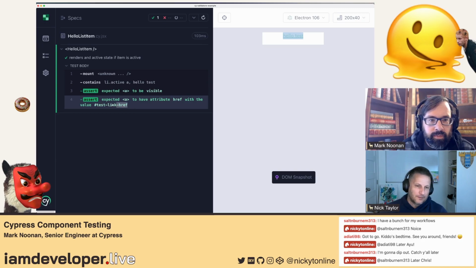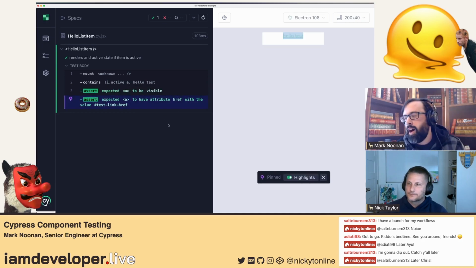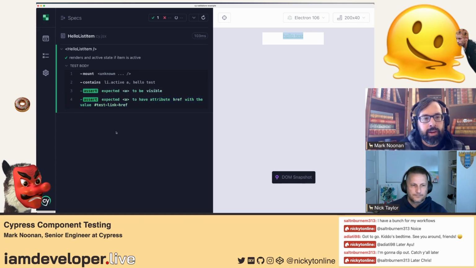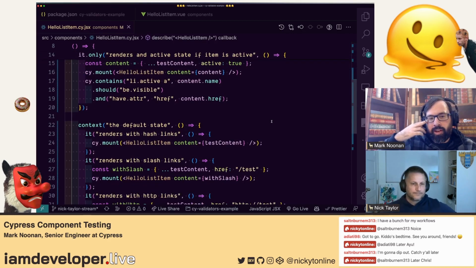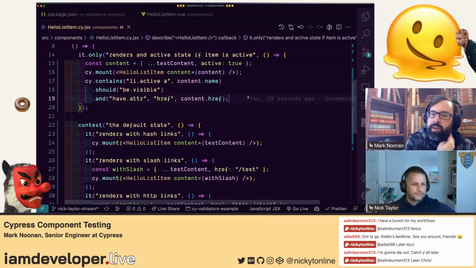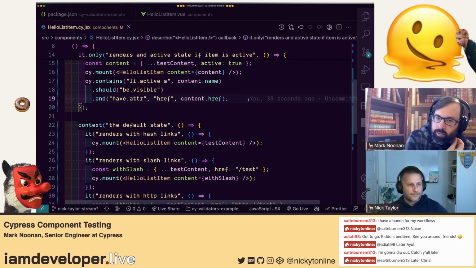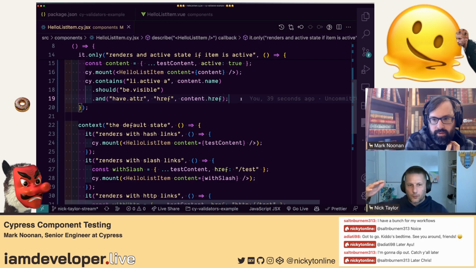Okay, so there we've got that other assertion there. Cool. As you get started, if people aren't used to Cypress, that chaining API can be a little bit unintuitive. But the way that it passes the test values down through multiple assertions can make it easy to write relatively readable test code, where you can read it almost like a story about what the user is supposed to be able to do. I'm a fan of it. I like the fluent API where you can just keep going.